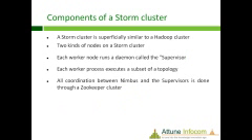Now we talk about the components of a Storm cluster. A Storm cluster is physically similar to a Hadoop cluster. There are two kinds of nodes in a Storm cluster: one is Nimbus, another is the supervisor. Nimbus works as the name node, the supervisor works as the data node.